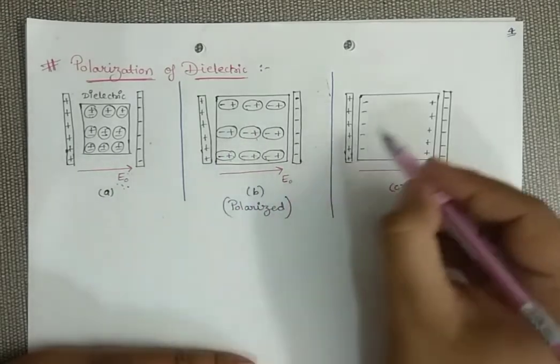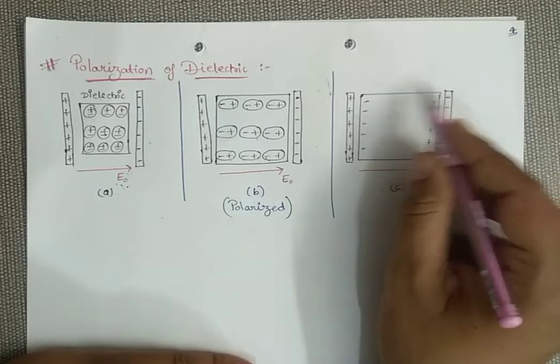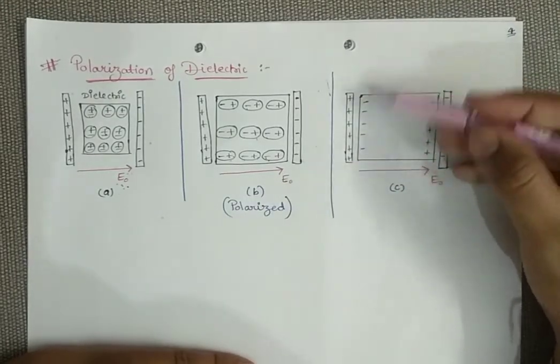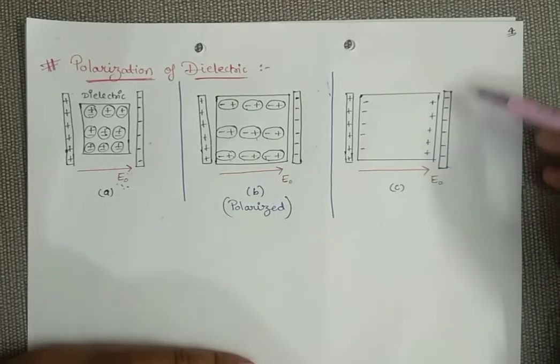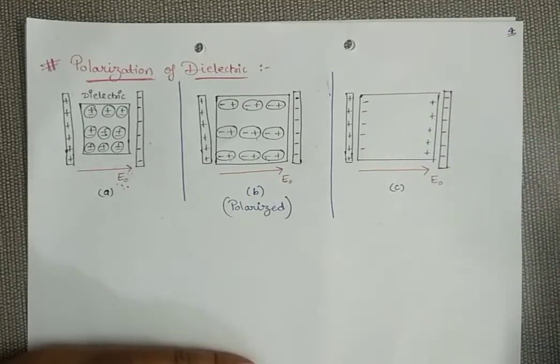So only the boundary charges will remain. On the positive plate side we get the negative charge, and on the negative plate side you will get the positive charge.